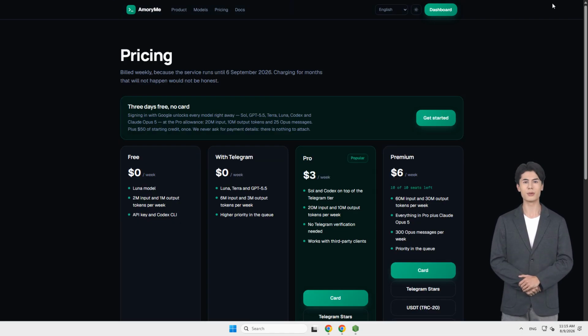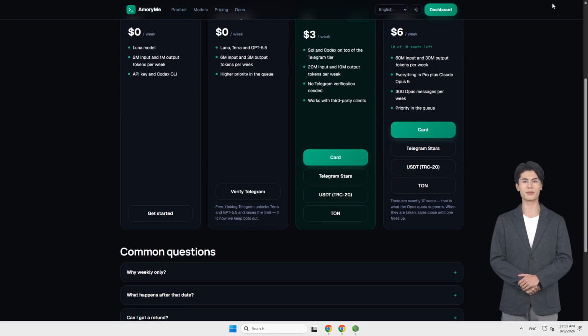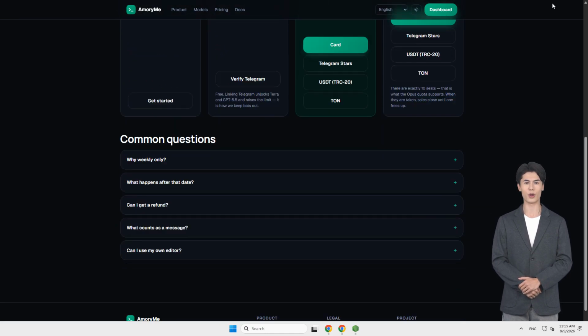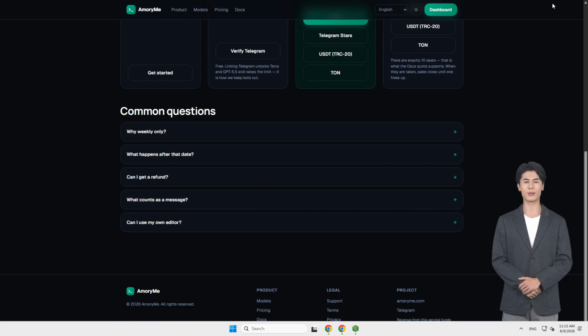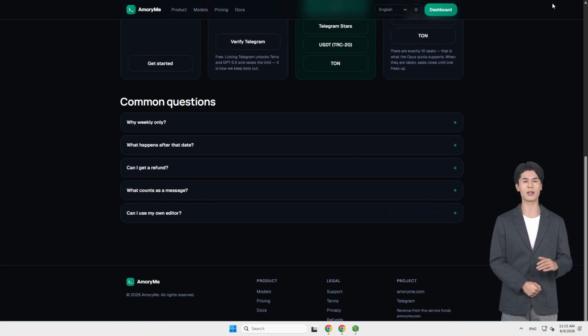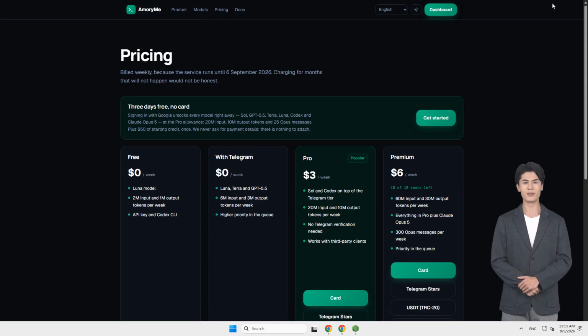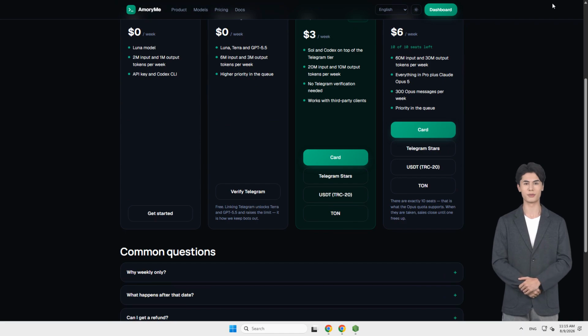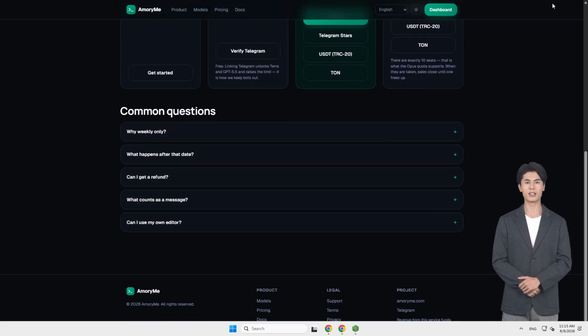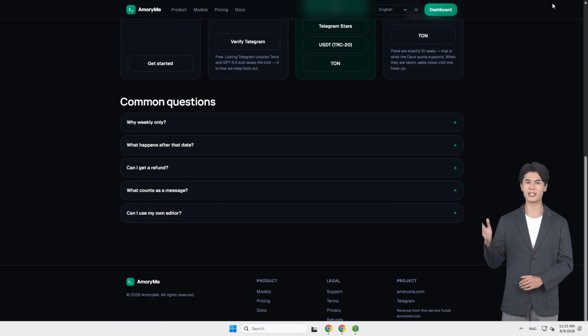Here's the first question people ask before paying. A message means one request to a model. Usage is deducted by actual tokens and shown separately for each model. Linking Telegram is free. It opens Luna, Terra, and GPT 5.5, then raises the weekly limit to 6 million input and 3 million output tokens. This is how the service filters bots.